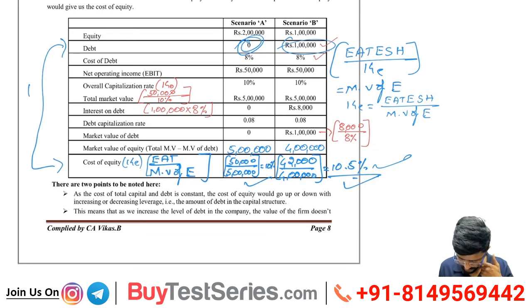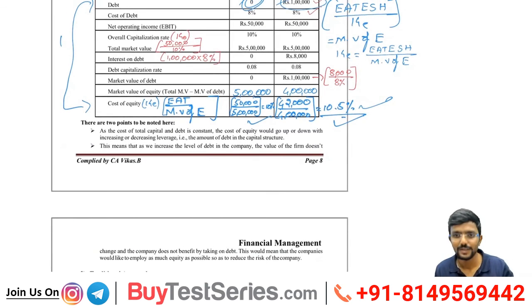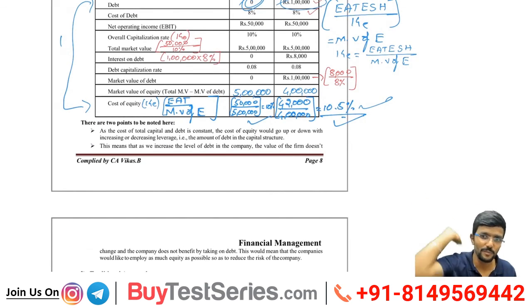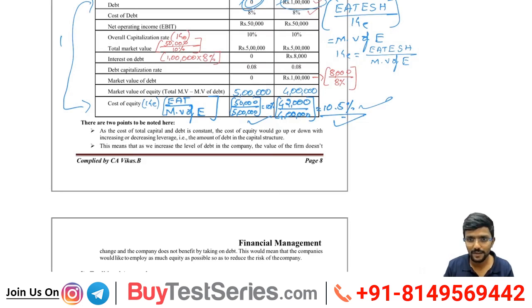That is the amount of debt in the capital structure. This means that as we increase the level of debt in the company, the value of the firm doesn't change and the company does not benefit by taking on debt. If I take debt, the value of the firm is 5 lakh only. Whether I take debt or equity, that will not change, but the cost of equity will change. Will the value of the firm change? No, 5 lakh is 5 lakh only.